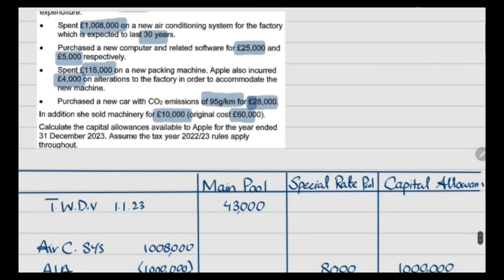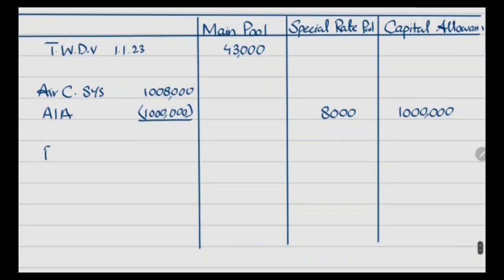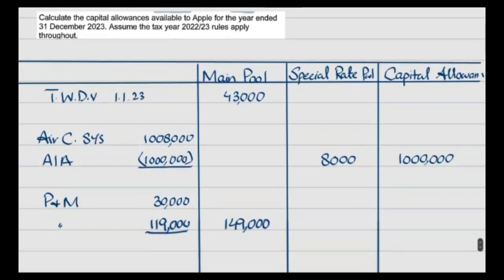Then purchase a new computer and related software for 30,000 and packing machine for 1,19,000. So both qualify for plant and machinery. So these will be recorded in the main pool. Then we have purchased a new motor car with a CO2 emission of 95 grams.